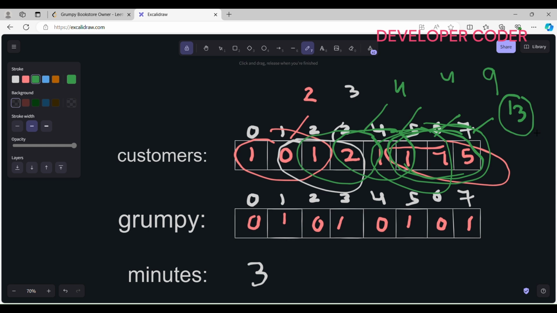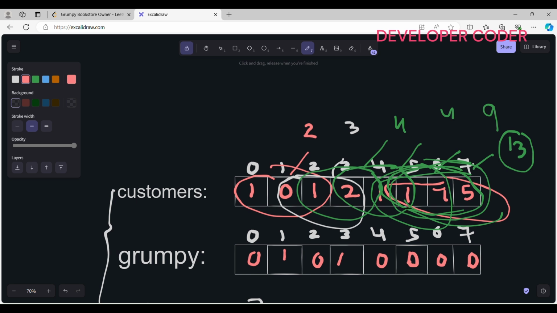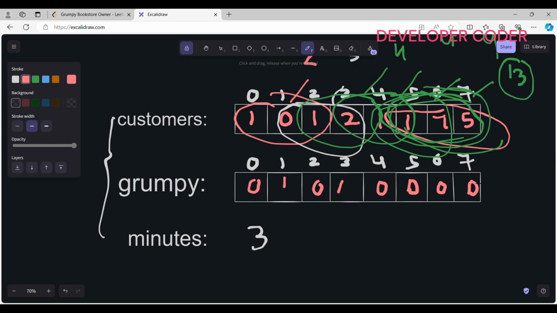Now let me change this example. For the earlier example, this works perfectly. But in case the bookstore owner is already not grumpy at this particular interval, can you still use this window? No, then there is no use of using this window, right?